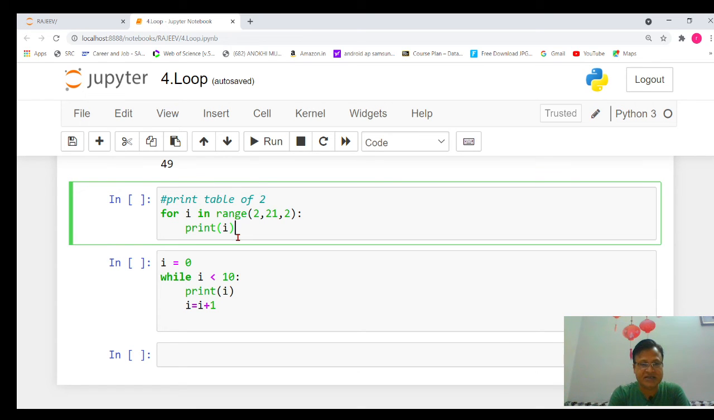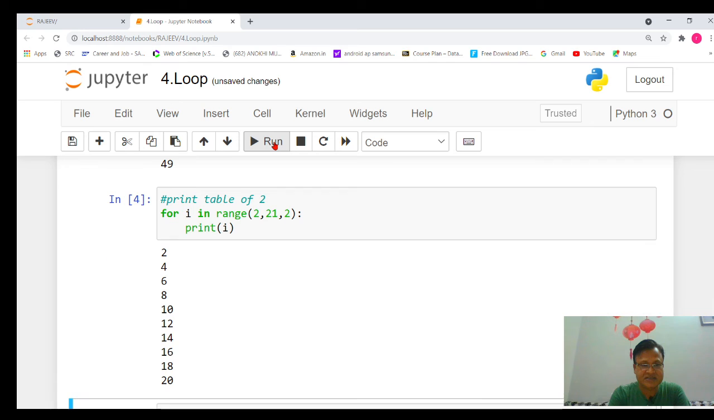Just select it, click on run, and here you can see the wonderful output. Here you can check 2 is the number it started from, 21 means 20 is the last number, and the gap between all the numbers is 2. That's why I have taken 2 here.